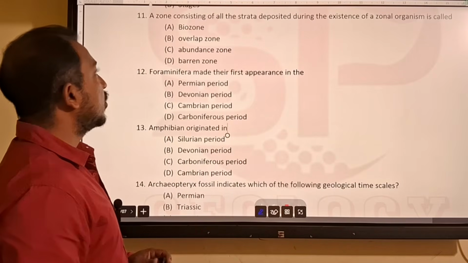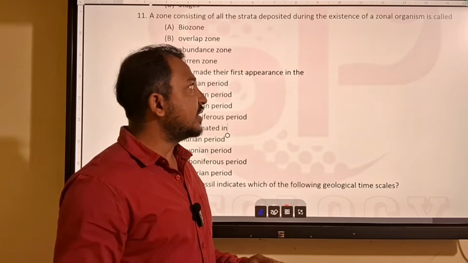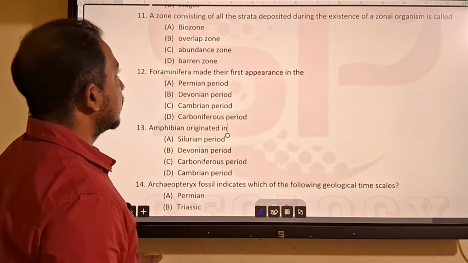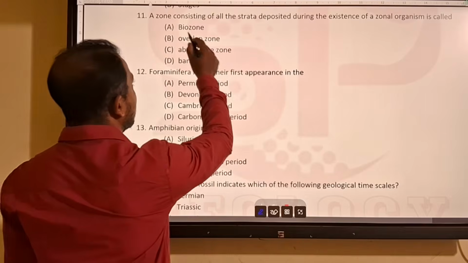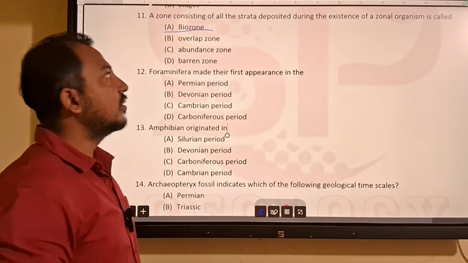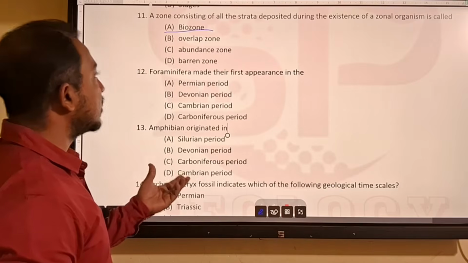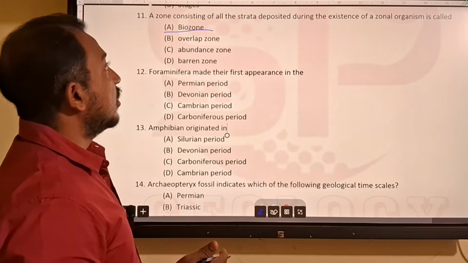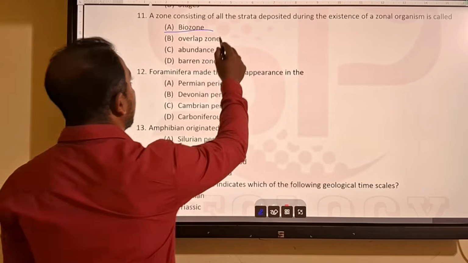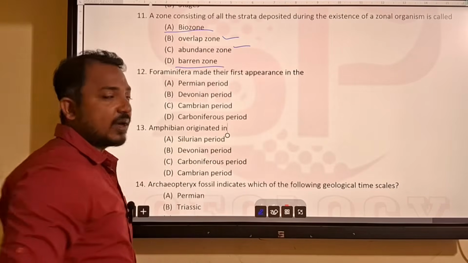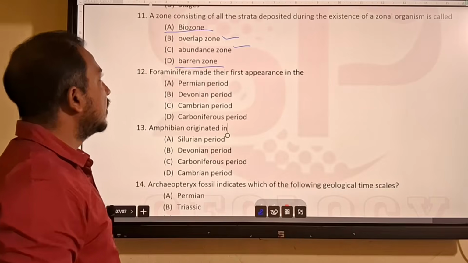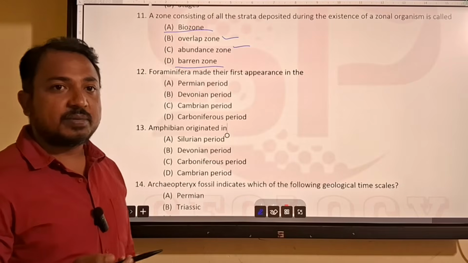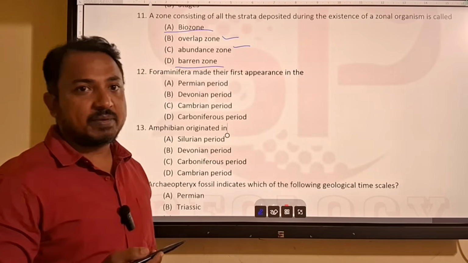Next question. A zone consisting of all the strata deposited during the existence of a zonal organism is called a biozone. A biozone consists of any appearance or disappearance of an organism. Then we have overlap zone, then barren zone, where there is no availability of fossils. So a biozone is any stratigraphic unit defined on the basis of fossil criteria. You have different types of biozone.